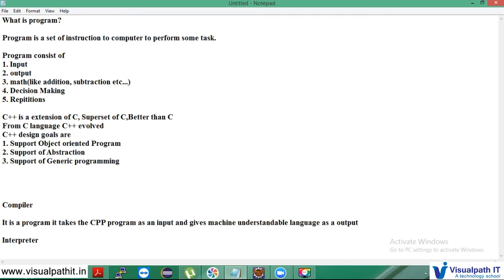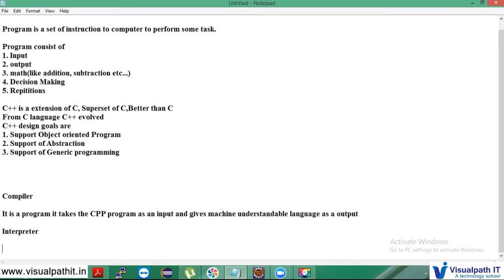The interpreter takes a machine code and gives you an output. Now when the computer sends us the output, it will be in human readable format. So that is why the compiler and interpreter are very important for any programming language.